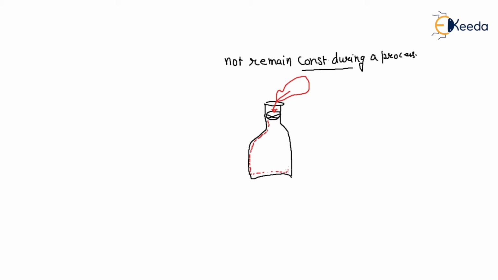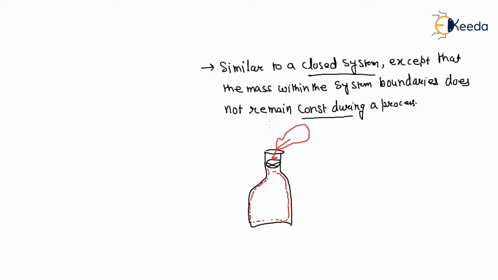This is equivalent to a closed system. But during this process, except that the mass within the system boundary does not remain constant.